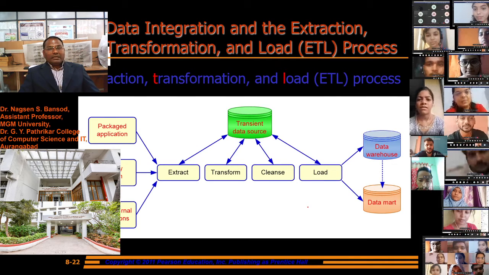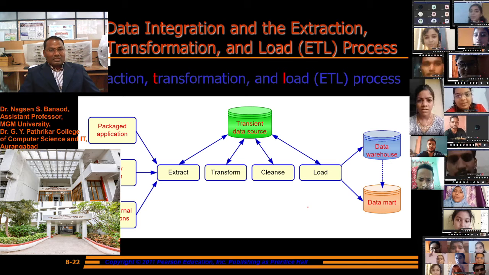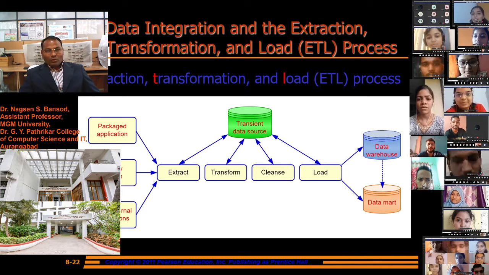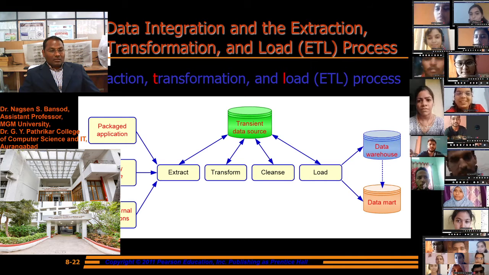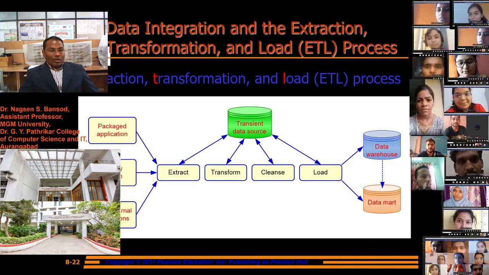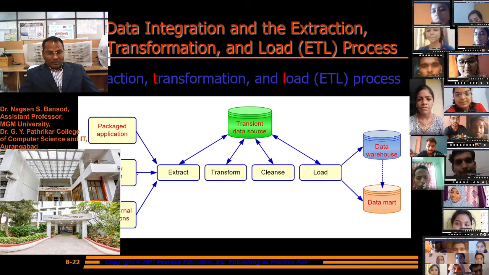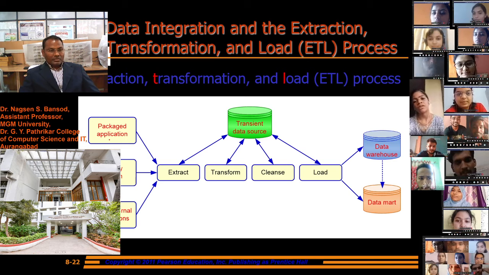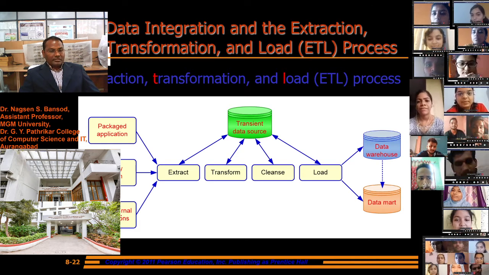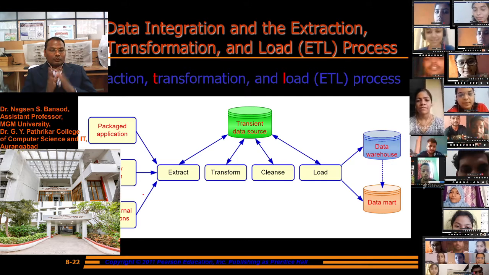The data integration and extraction, transformation, and load process. First, packaged applications, legacy systems, and other internal applications are there. Then extract from these packaged applications and legacy systems the rules used to show a particular product.